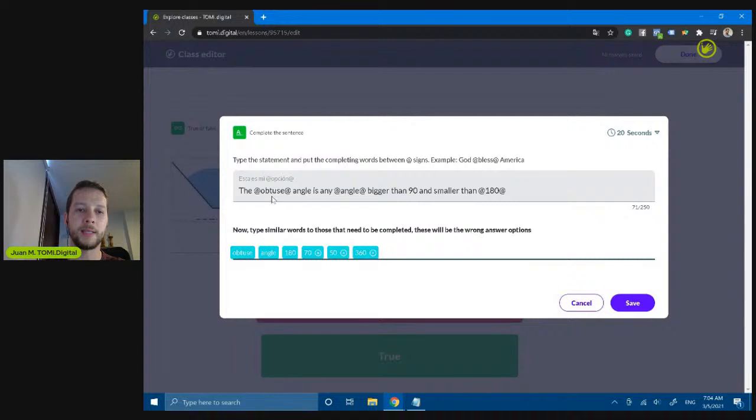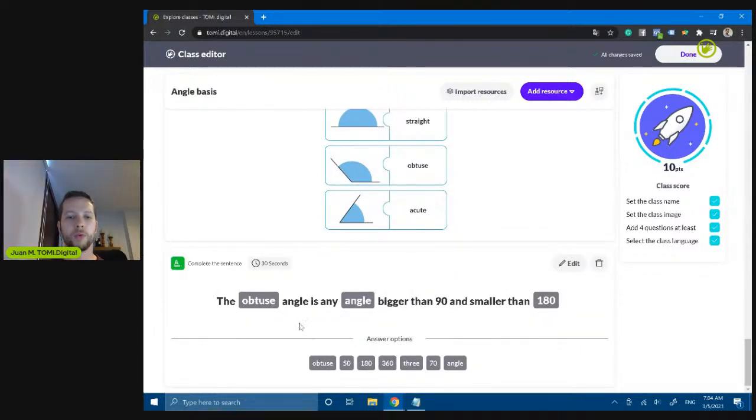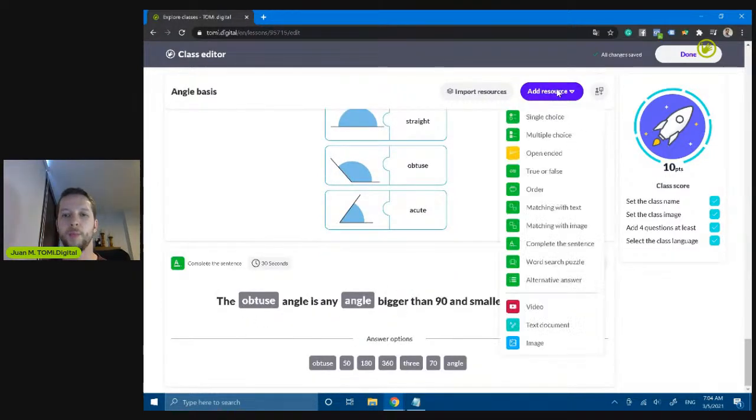So in the same case, I can play with it. So for example, the 3, or anything that could give any kind of confusion to the students, so they will need to decide. I'm going to expand the time, so it's going to be 30 seconds, and I'm going to click on save. We are almost done, so let's move forward.